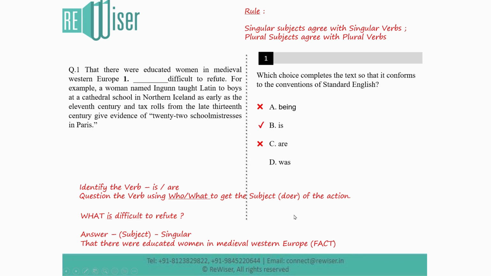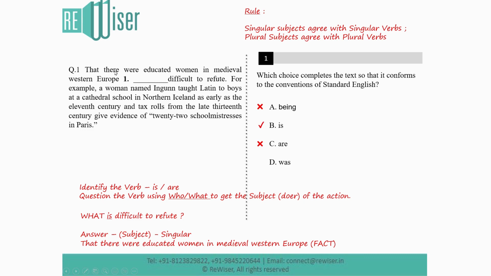And then let's go to option D. The fact was difficult to refute. Remember that was is also a singular verb, but the tense we're looking for in the sentence is not the past tense. The tense we're looking for should be the simple present tense. What is the fact?